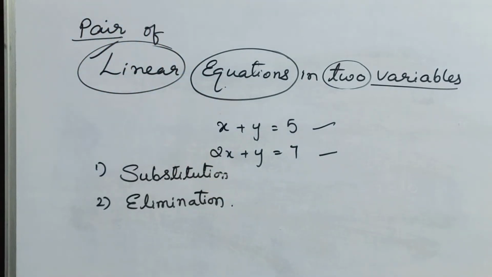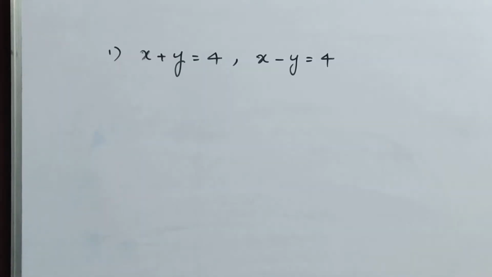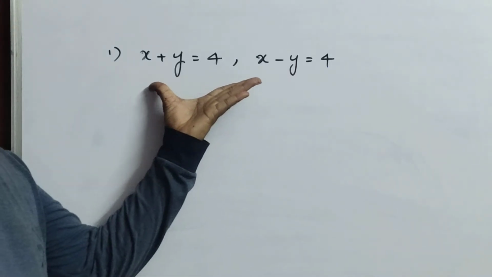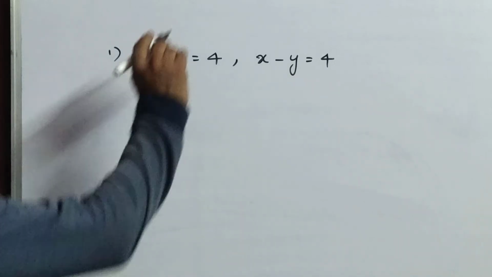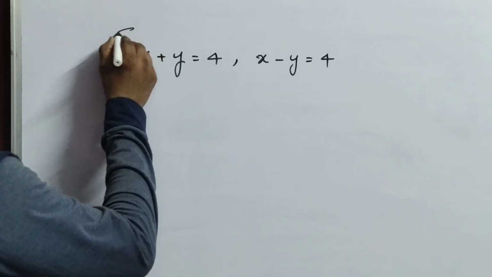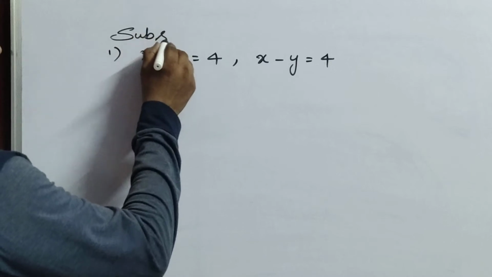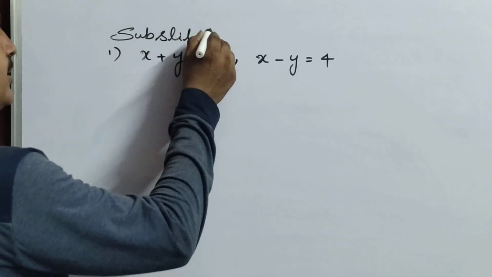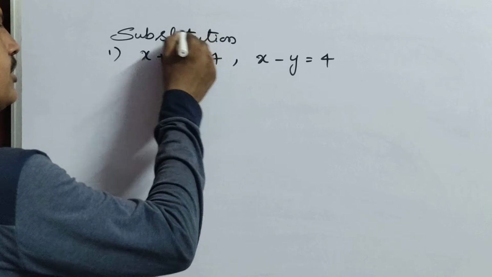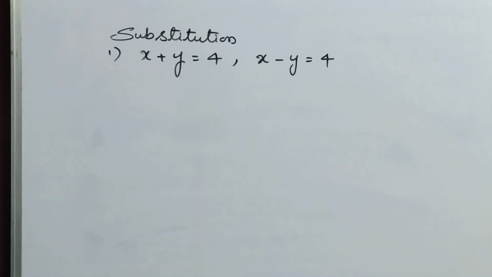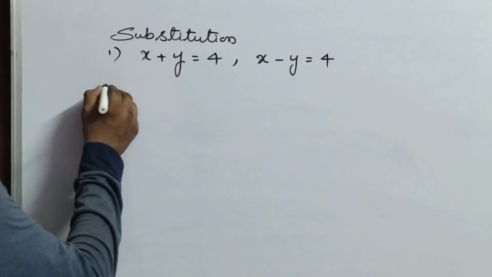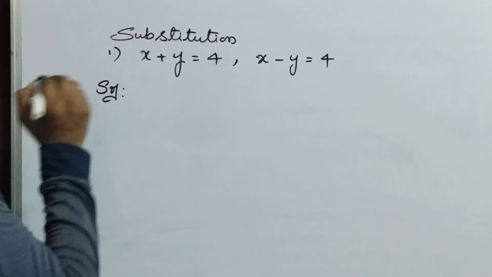Now I'll go with one example here, children. See here. I gave you two equations, that means a pair. So this is one equation and this is another equation. Now which method are you using? Substitution method. Now by using the substitution method, how are you going to find the values of x and y? When you are doing the solution, don't copy anything, children.